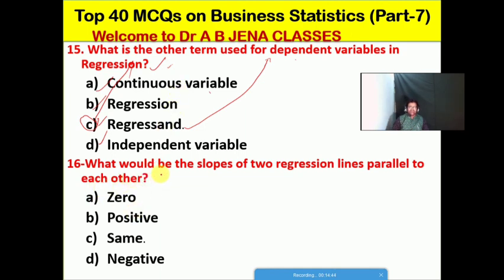Next one we will see: what would be the slopes of two regression lines parallel to each other? What will it be? A, 0. B, positive. C, same. D, negative. No doubt, friends. So C is the right option for this MCQ.